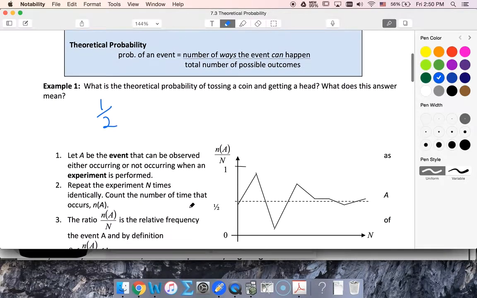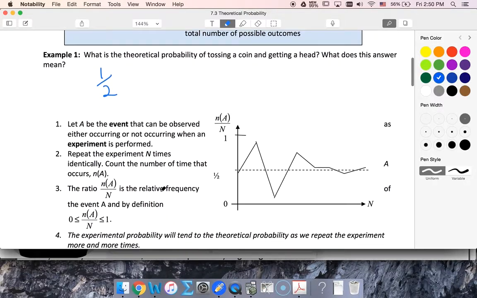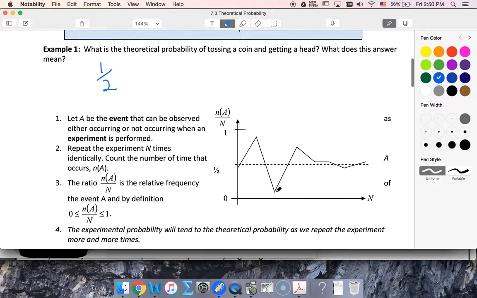So if I look at running an experiment, this diagram here shows an experiment of flipping coins. My y-axis is the probability as each event happens. Notice that as I run more experiments, my experimental probability value approaches the theoretical value.